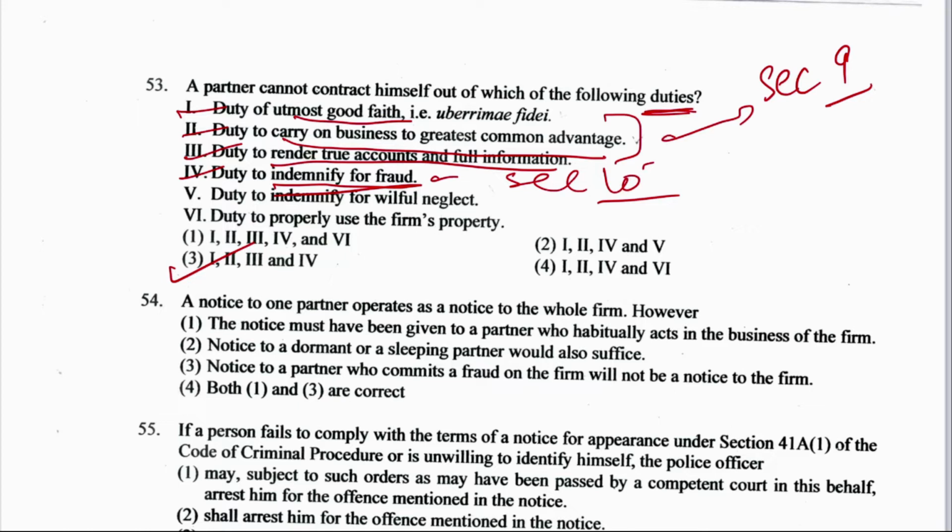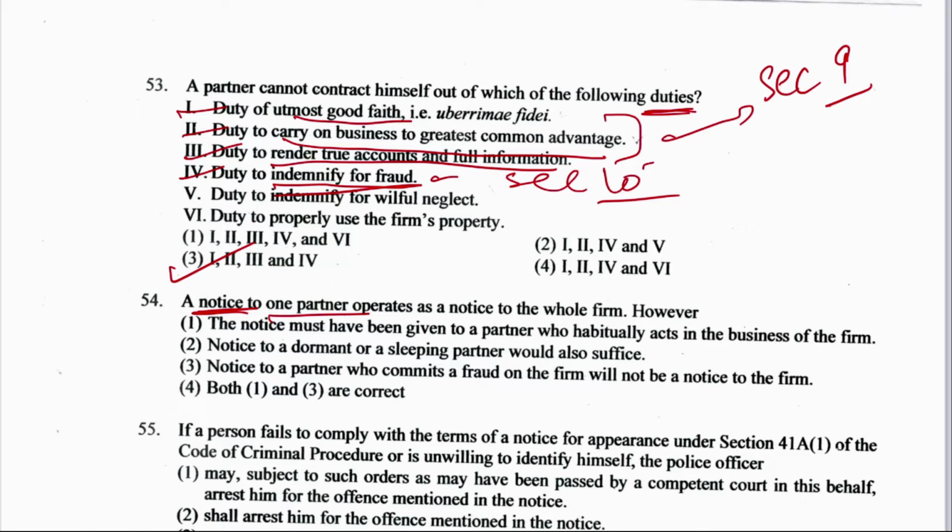Notice to one partner operates as notice to the whole firm. However, the notice must have been given to a partner who habitually acts in the business of the firm. Notice to a dormant or sleeping partner would also suffice. Notice to a partner who commits a fraud on the firm will not be a notice to the firm, or option D, both 1 and 3 are correct. Now important point here is notice to one partner. Where is the notice mentioned in Partnership Act? So notice is nowhere defined, right? So the notice must have been given to a partner who habitually acts in the business of the firm.